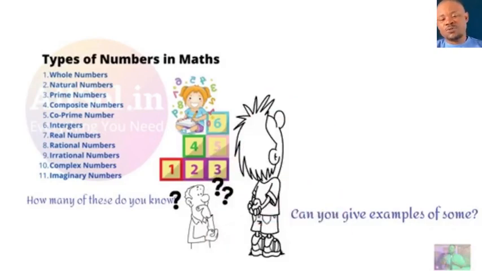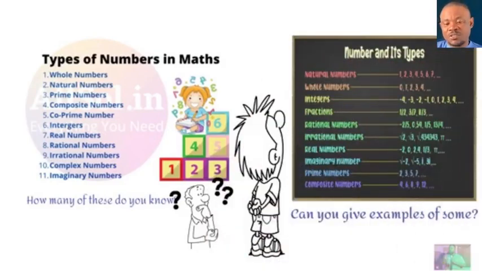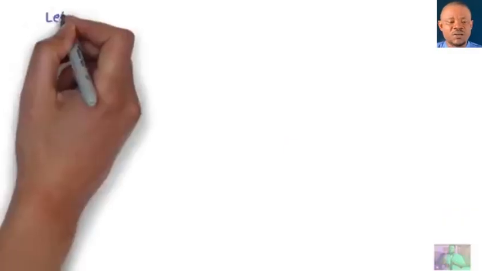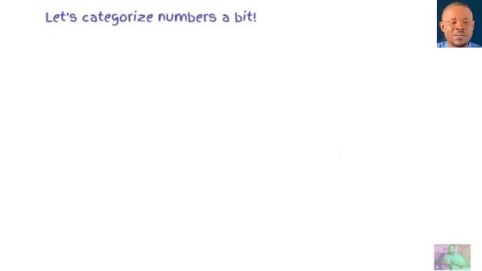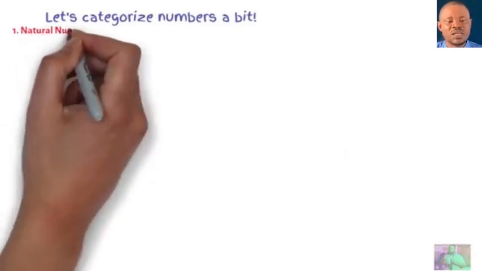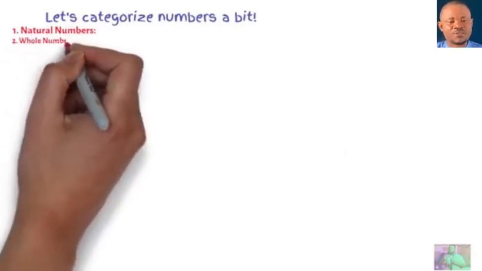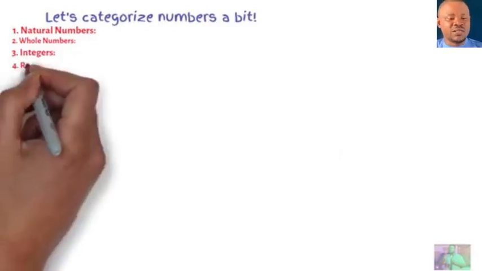Can you give some examples? These are examples of some of these numbers. You can pause and go through the examples, check them yourself, and see whether you know anything about them. But I'm going to go through everything. So let's categorize the numbers a bit.